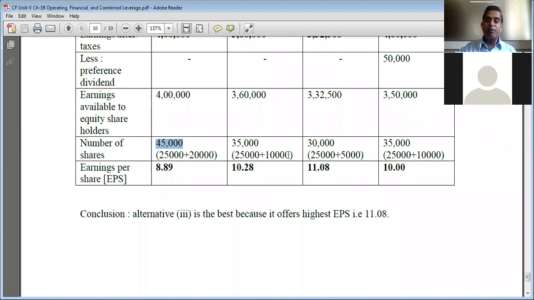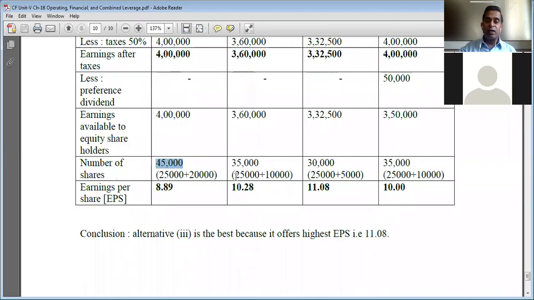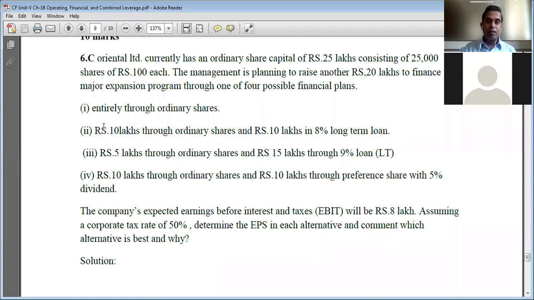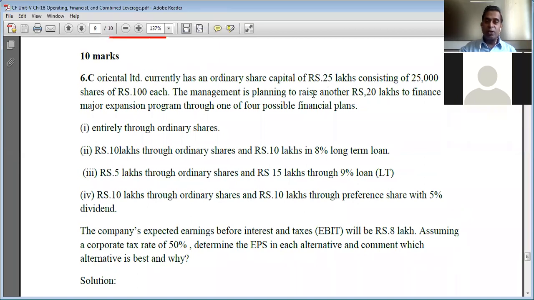In the same way, we are going to identify the number of equity shares under each financial plan. Under financial plan 2, 25,000 equity shares are already existing, and the additional number of equity shares under financial plan 2 will be 10,000. So let us see how. Out of the additional 20 lakh rupees under financial plan 2, 10 lakh rupees will be raised through ordinary shares. Ordinary shares means equity shares.